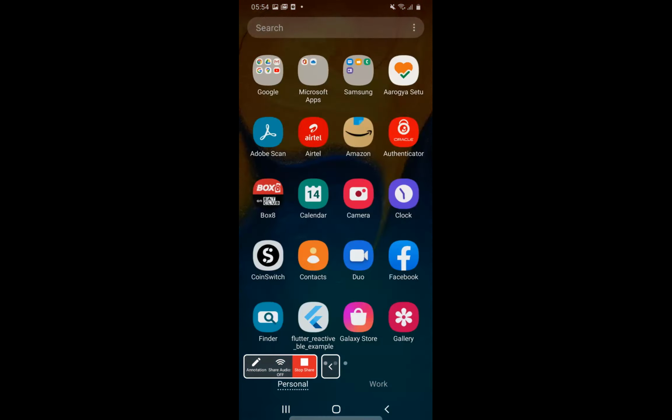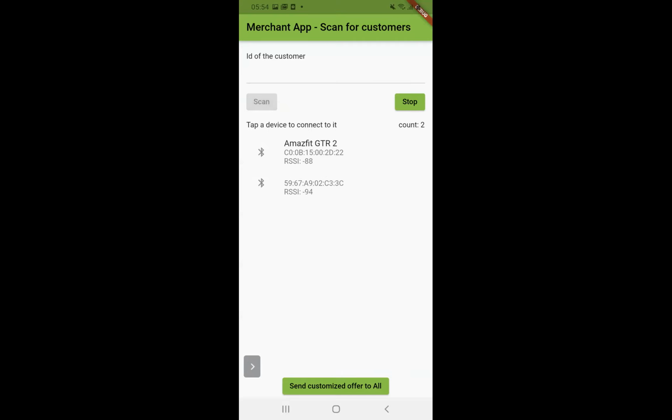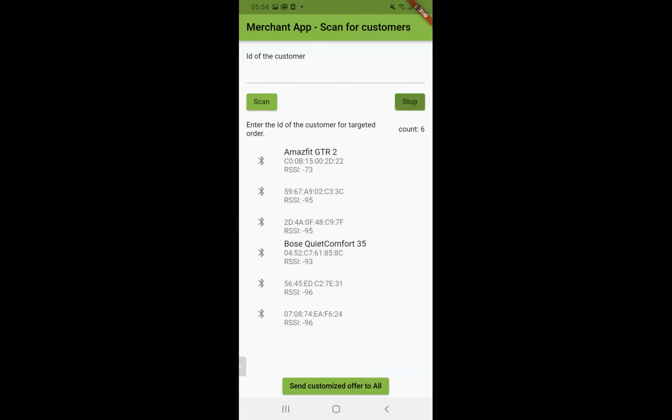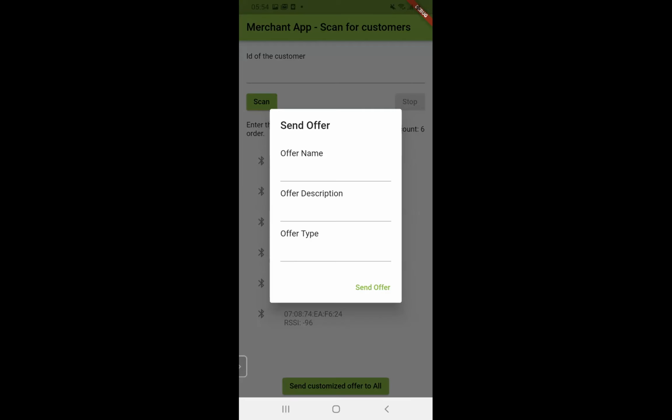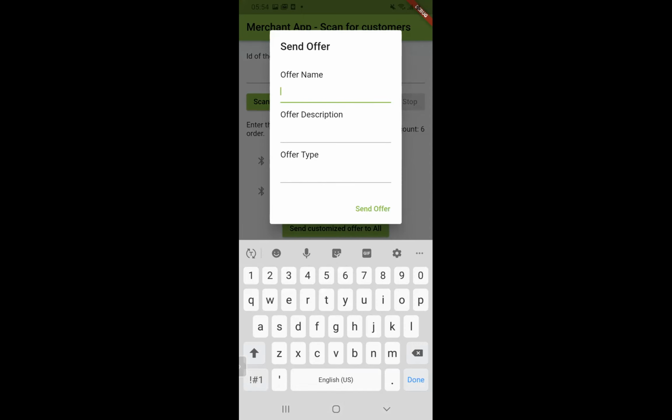I hope you can see that now. Yeah. If I open the screen and I click on scan, it will search all the devices that are currently inside the store. For example, as of now, there are 5 or 6 Bluetooth devices near me. I want to send a customized offer to all of them.